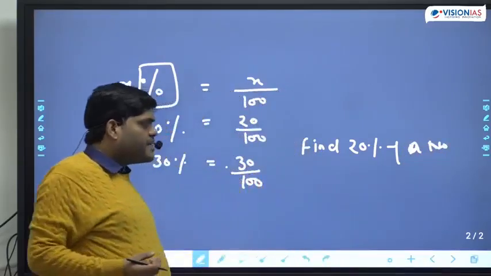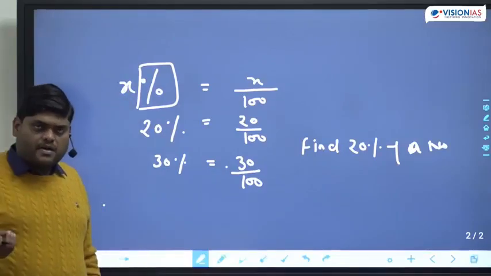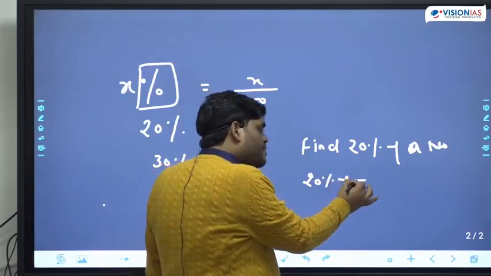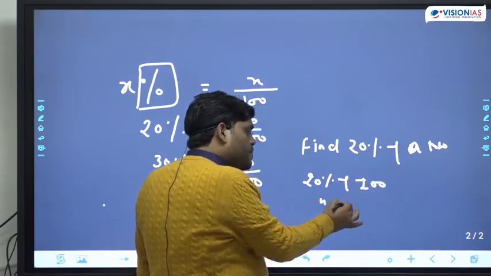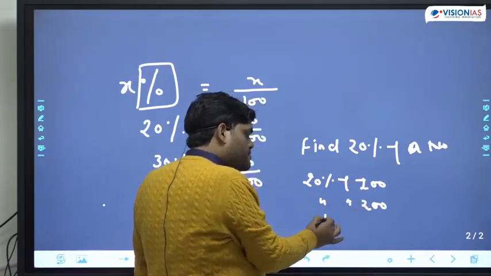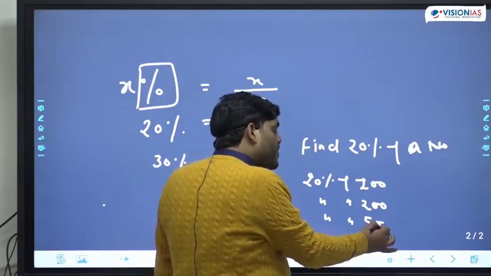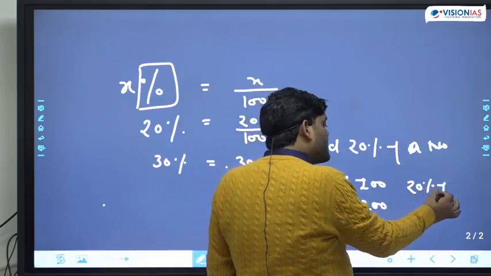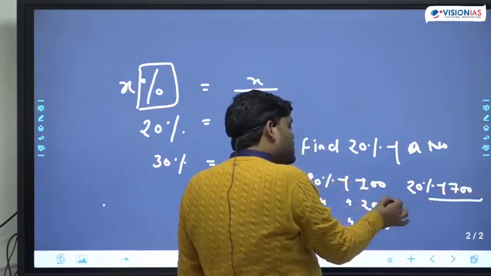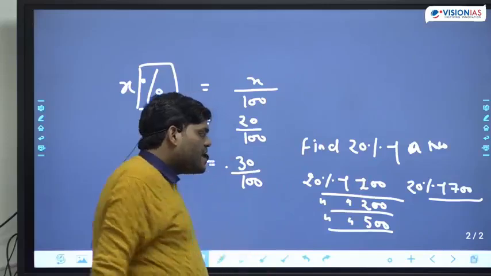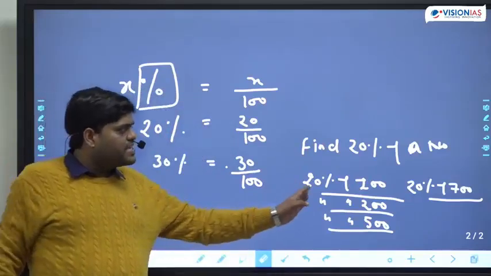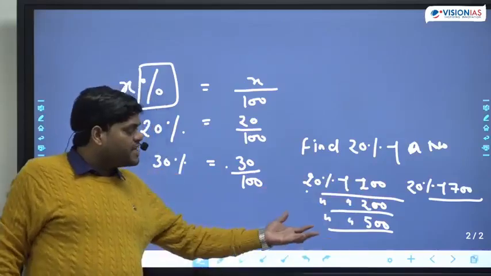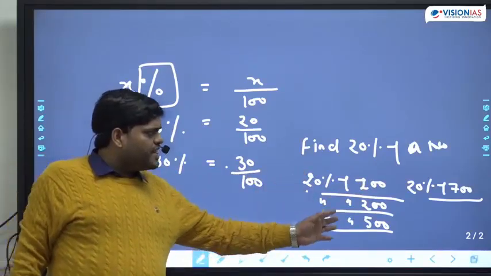Now the next question will be: 20% of which number? Because 20% of 100 will be different, 20% of 200 will be different, 20% of 500 will be different, 20% of 700 will be different. Every number is different, because 20% of 100 will be 20, 20% of 200 will be 40, 20% of 500 will be 100. So every number will come different.